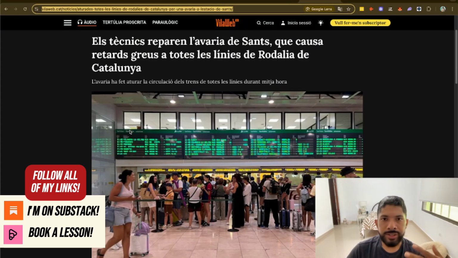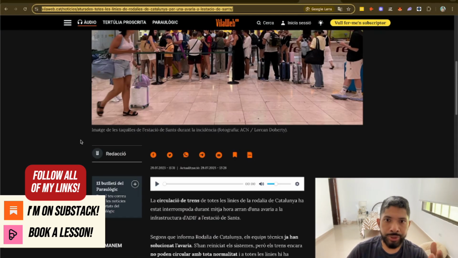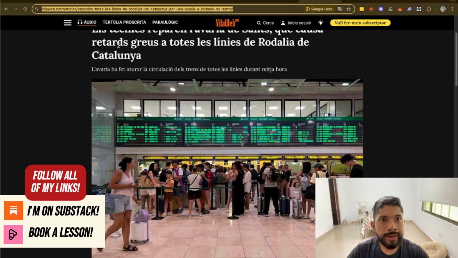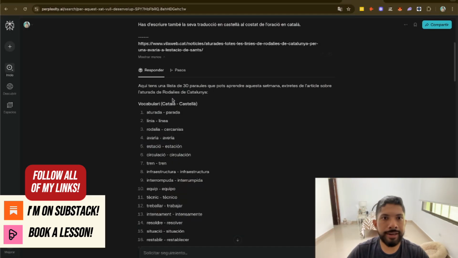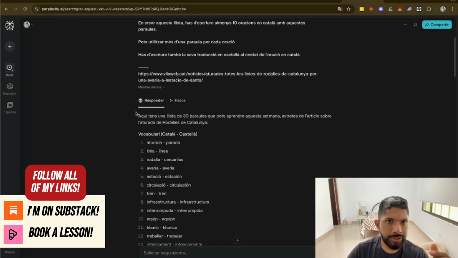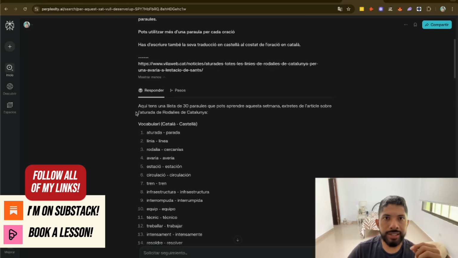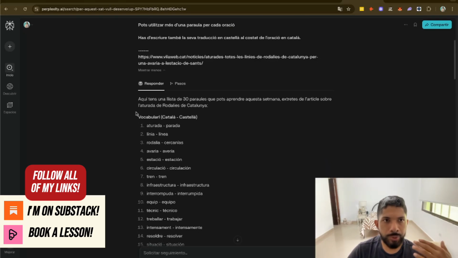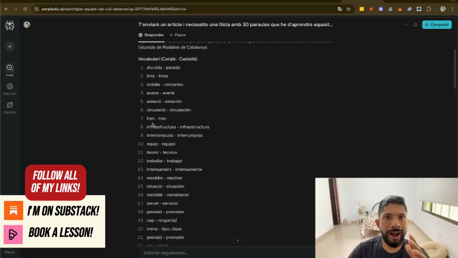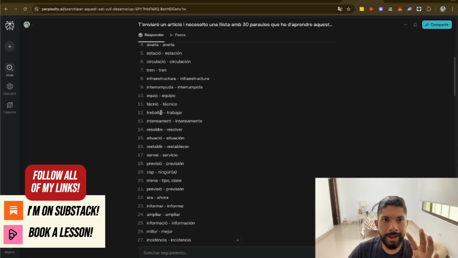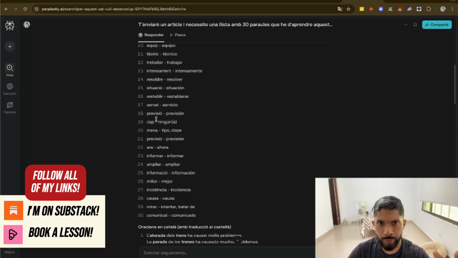In here, you can start reading the article or listening to it if it allows you to do so. But in this case, I'll grab the link. So I select it and I'll head over to Perplexity. In here, what I prompted to the app is that I want to create a list of new words for somebody who wants to move up in my current language level. In this case, Catalan. So I asked them to give me at least 30 keywords and also to give me a set of 5 or more sentences made out of these new words.